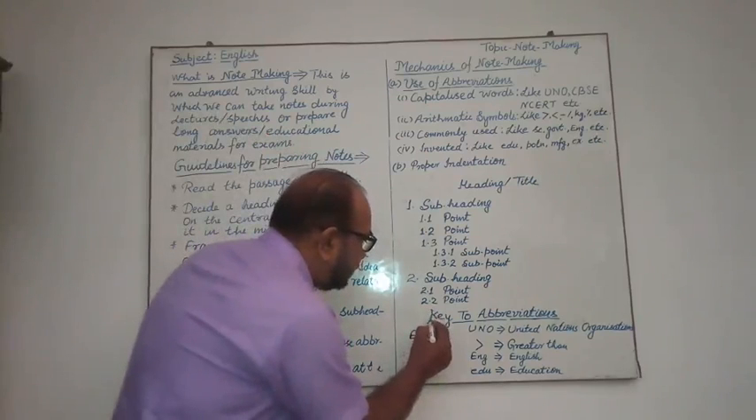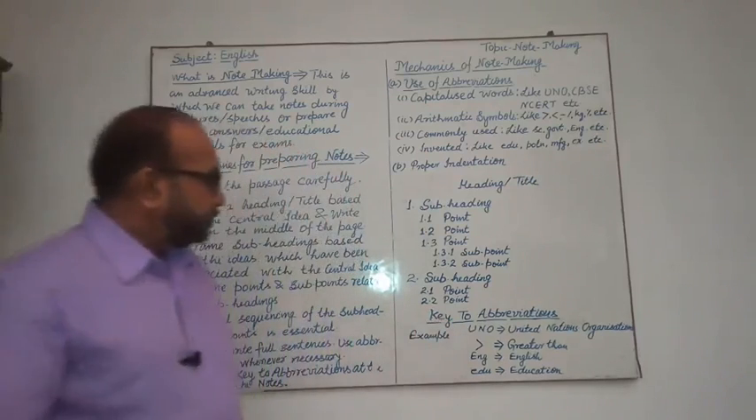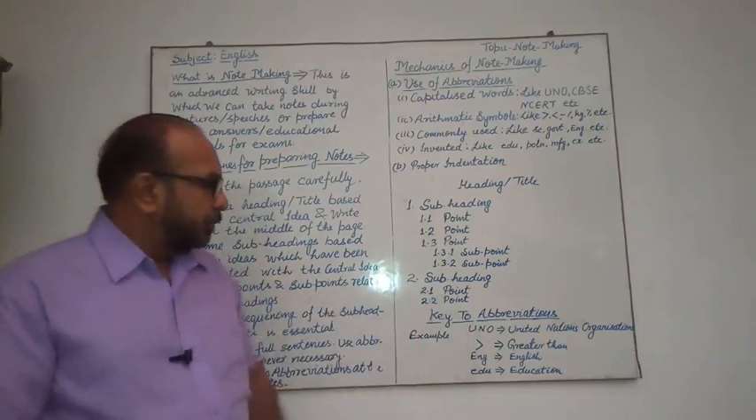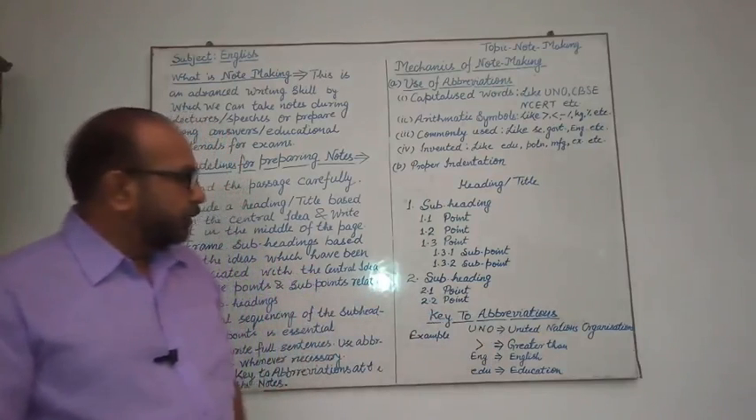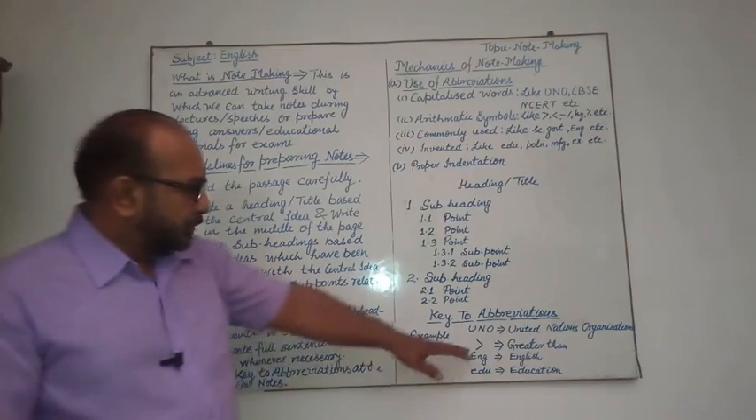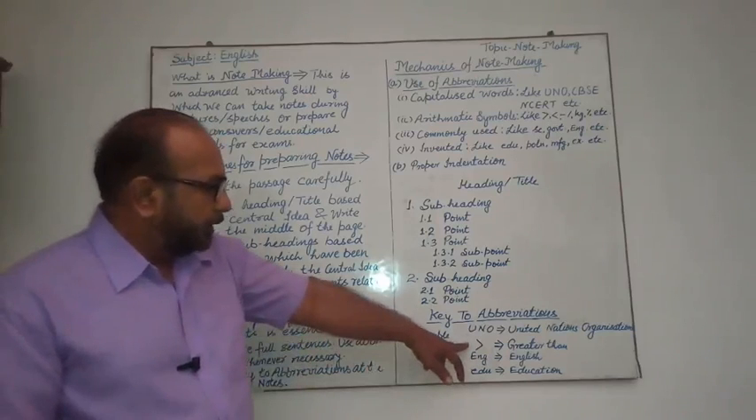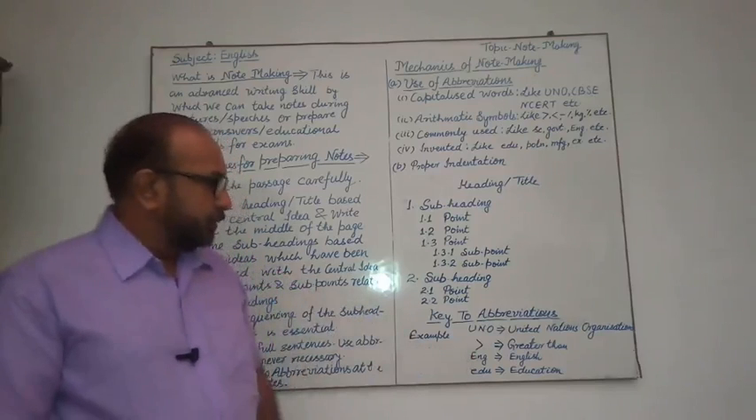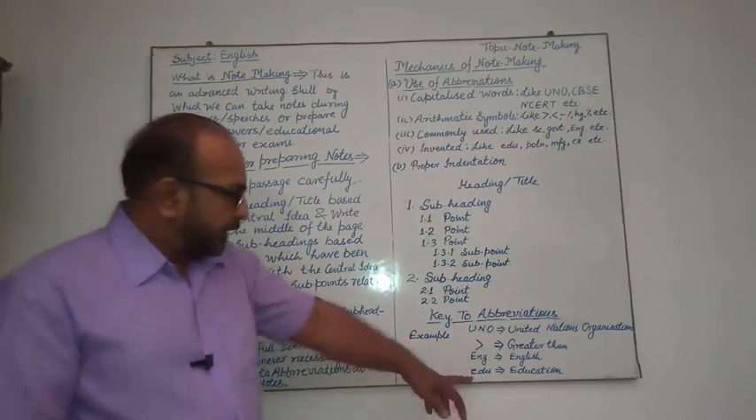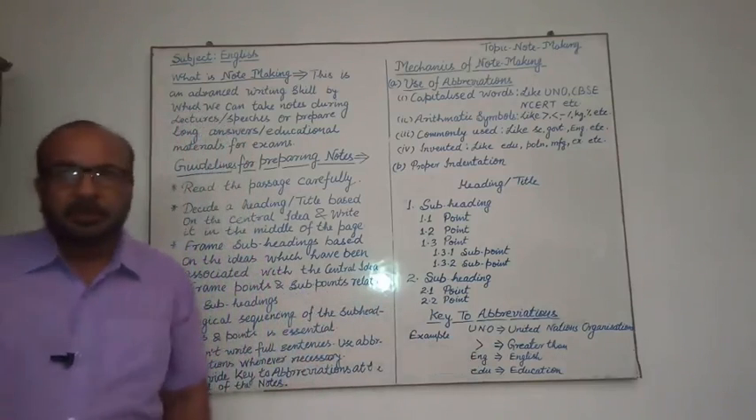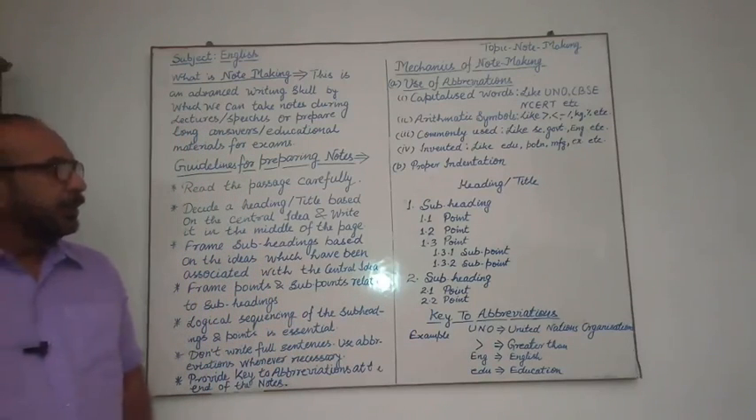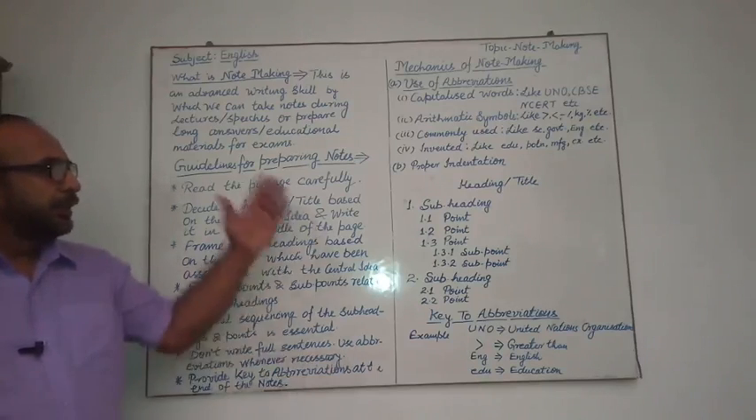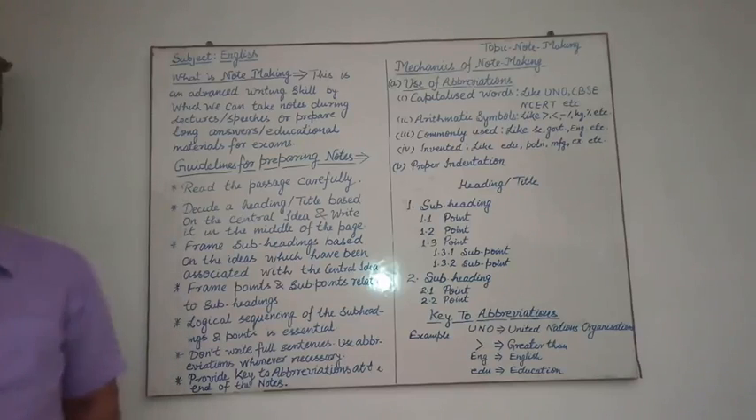And now at last, key to abbreviations. How many abbreviations have you used? So I have given some examples. I have used UNO, United Nations Organization, and here an arithmetic symbol is used, which means greater than. ENG means English here, and EDU means education here. So I think it is not clear till now, but next I will give you an example, and I will detail the same thing in that example also. Thank you.